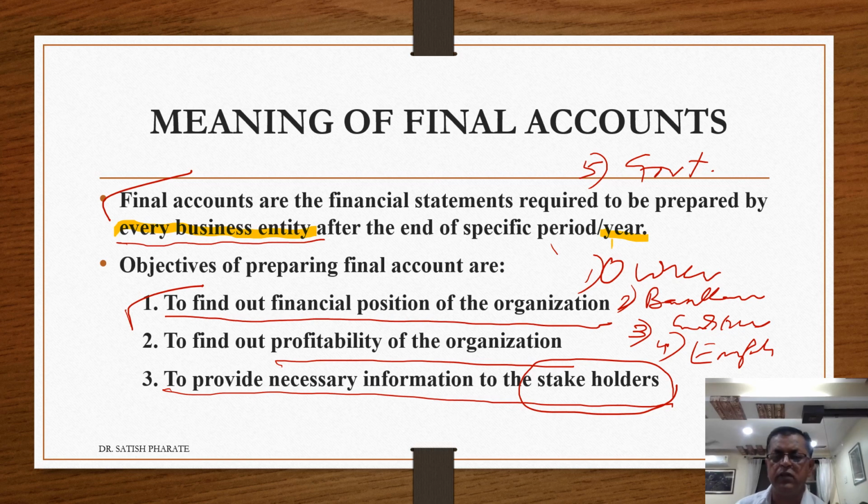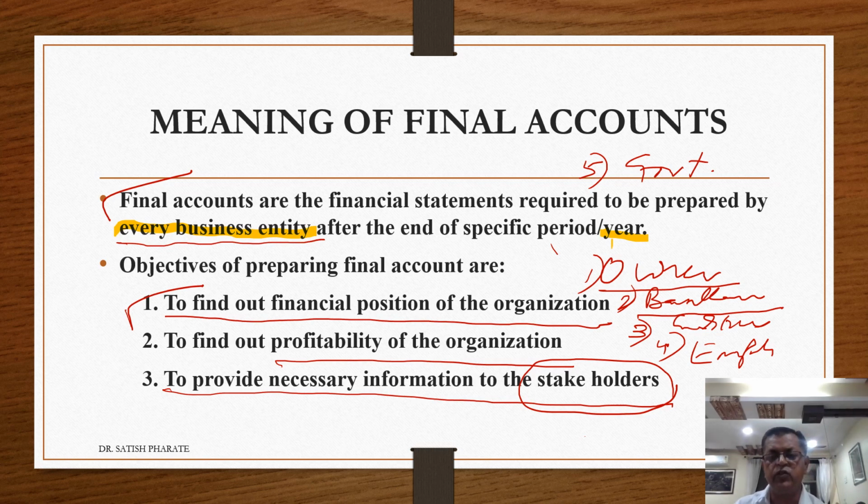For example, owner. As far as owner is concerned, if the owner gets a profit, he will have inducement or incentive for doing the business. Therefore, to know the profitability or the financial stability of the business, the owner is always interested in the financial statements or final accounts. Second one is bankers. Whenever bankers are providing loan to the business entity, or whenever a loan is to be obtained from the financial institutions, the business organization has to prepare its final accounts and present them on a yearly basis to the banking institutions.